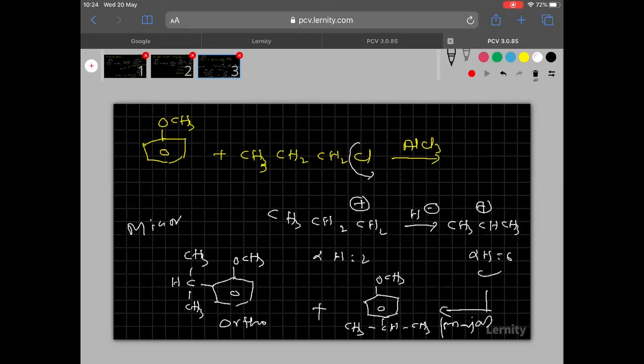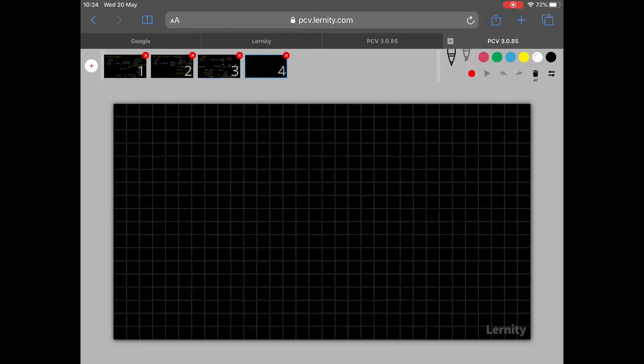Completed. This is about the alkylation. Now let us see Friedel-Crafts acylation. Next one. Friedel-Crafts acylation. Okay, acylation.